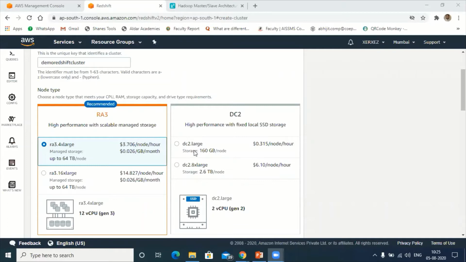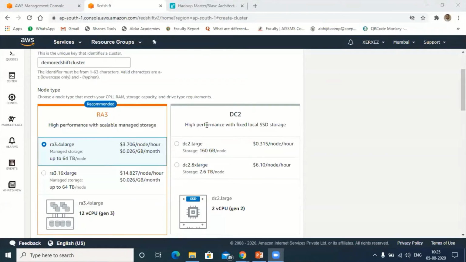Lesser than that we don't have. So DC2.large is 0.315 per hour, and the capacity it gives is 160 GB. 160 GB of data, it's huge, no, participants?